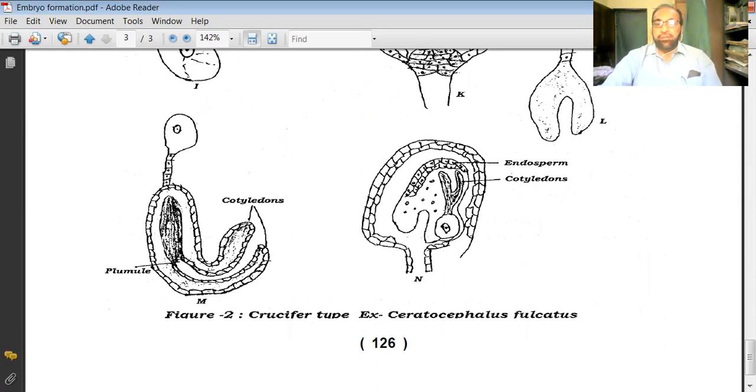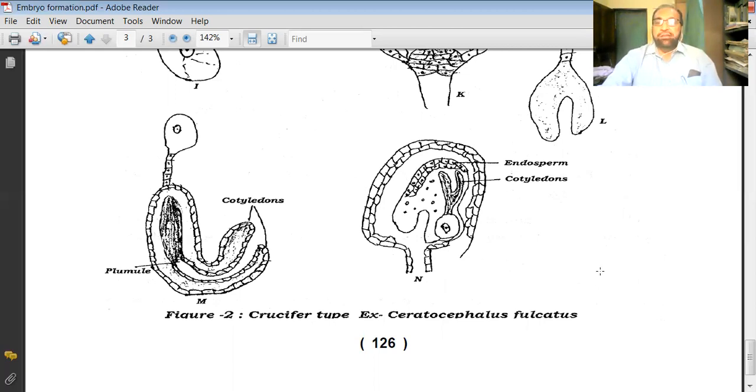This phenomenon is most important, and it results in the formation of these two cotyledons. In case of dicotyledon, such embryo formation takes place where the endosperm starts to germinate. This structure is called the embryo. After formation of this, endosperm germination takes place.